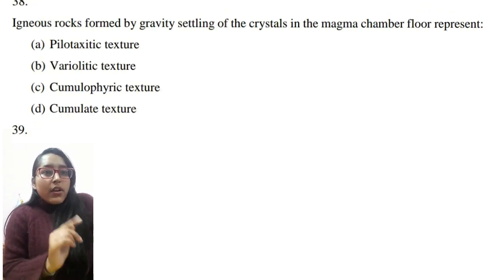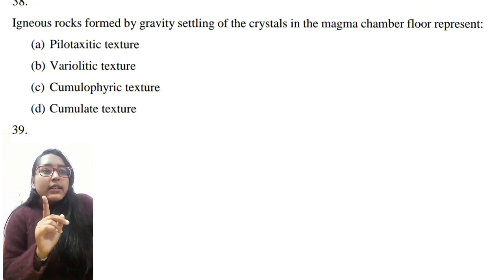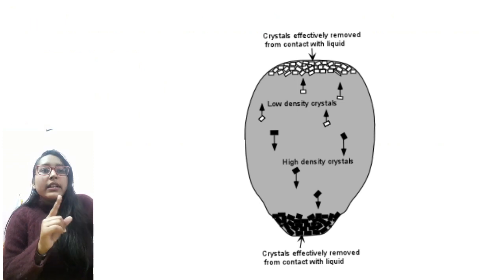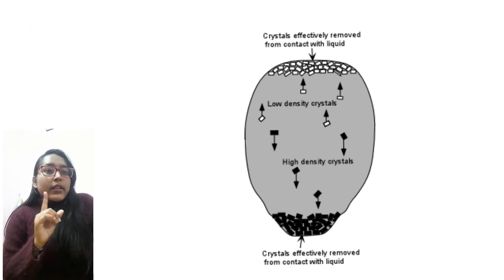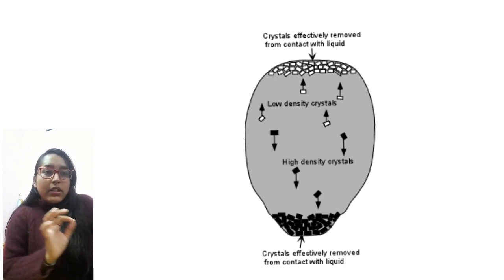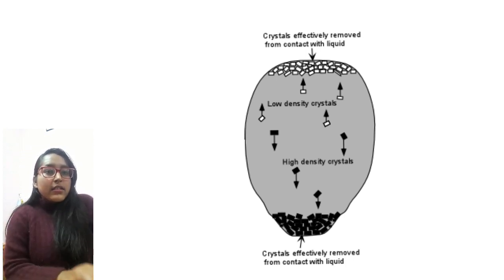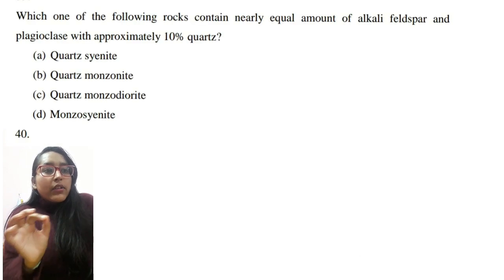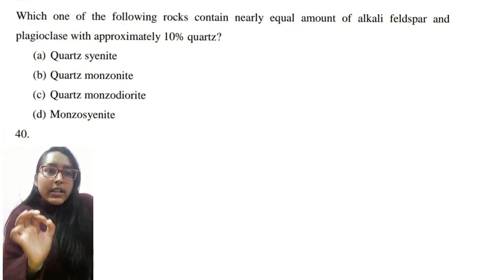Next is igneous rock formed by gravity settling of a crystal in the magma chamber floor. Please read out the terms written over here. They are saying that crystals are settling by gravity. So always remember that if there is a settling going on by gravity, the answer will always be a cumulate texture without any doubt.